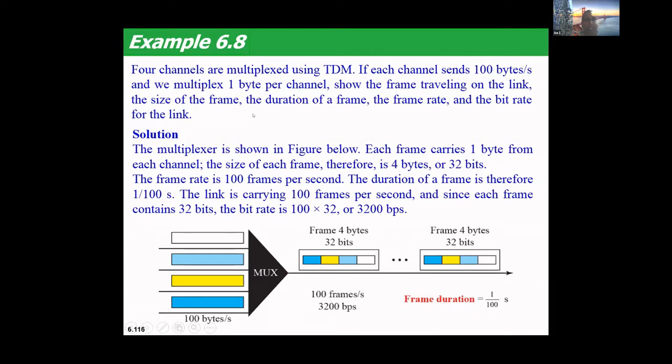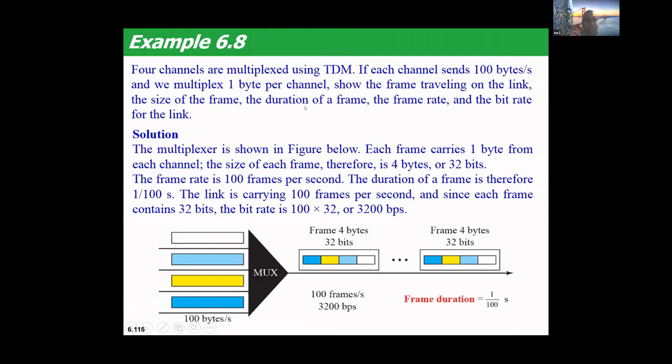Now the duration of the frame. The duration of the frame is nothing but 1 by 100 seconds. You got the idea? 100 frames are going in 1 second, so one frame duration is a hundredth of a second. In 1 by 100th of a second, one frame is leaving. So this is nothing but 0.01 second, right? So this is the frame duration.